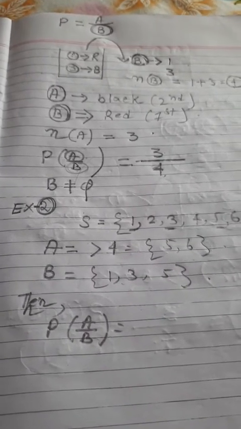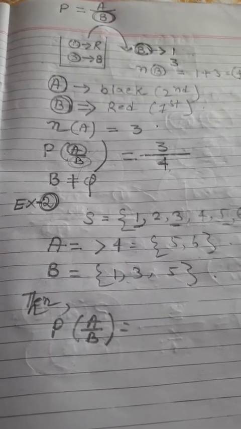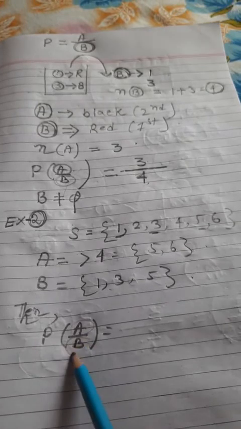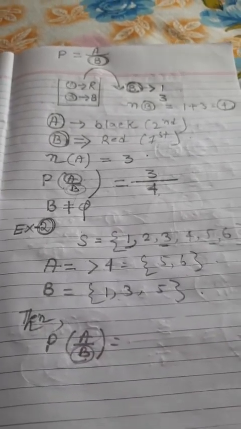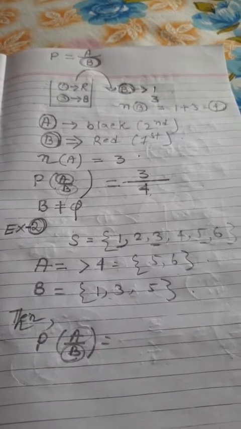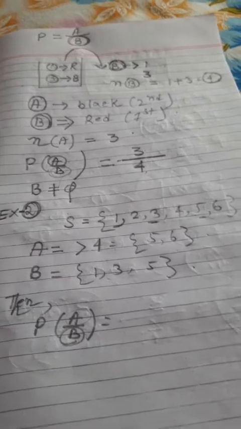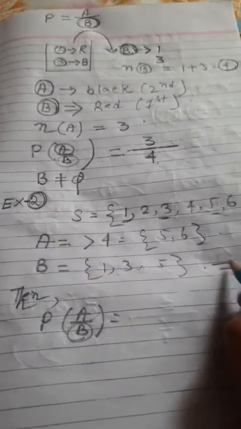Probability of A given B means the probability of A under the condition B. That means the condition given to you is B. Your sample space here is B, which is not equal to 0. Sample space 0 is not possible.